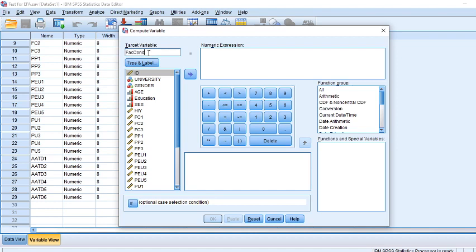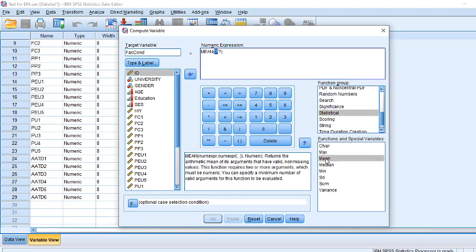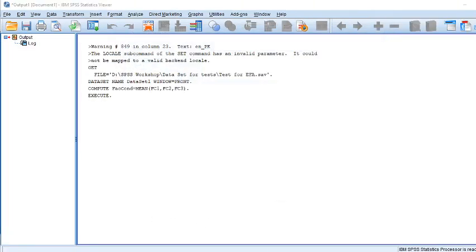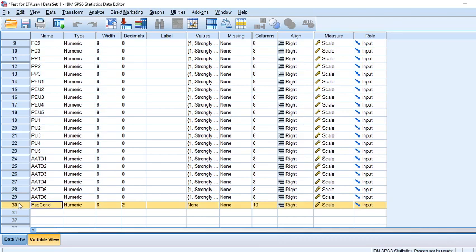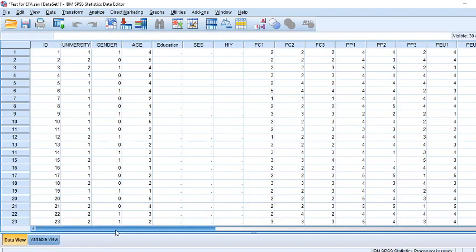The first one is facilitating condition. As you know, for a summated scale you go to Statistical and double click Mean. I double click Mean, then click facilitating condition 1, comma, facilitating condition 2, comma, facilitating condition 3. I'll remove that, press OK, and you can see that this variable has been created.